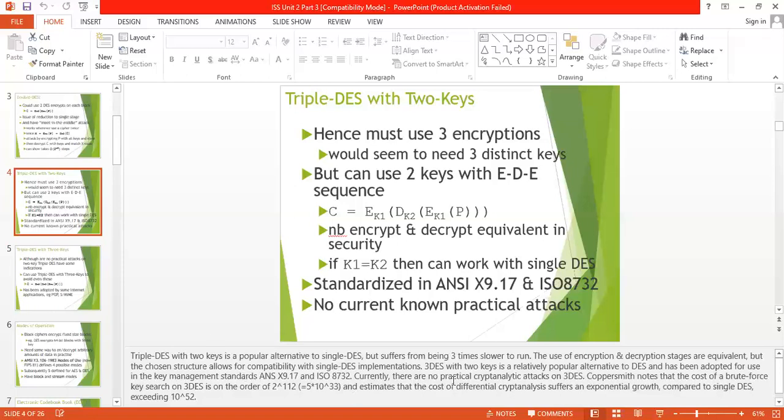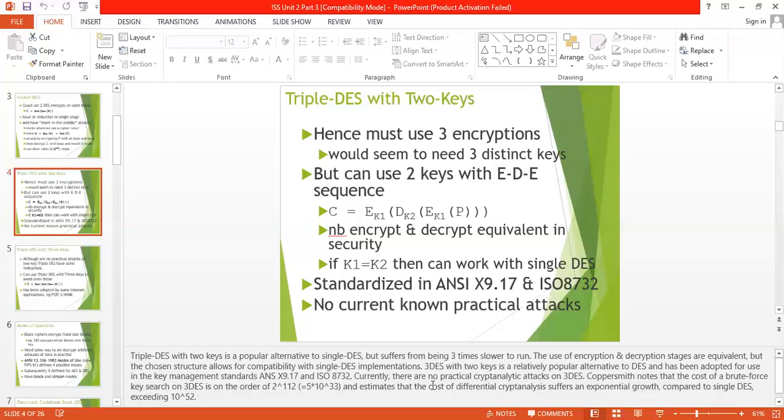The key size in triple DES with two keys is 2 to the power 112, and in triple DES with three keys it is 2 to the power 168. But triple DES with three keys is difficult to implement in practical situations because it requires a 168-bit key.